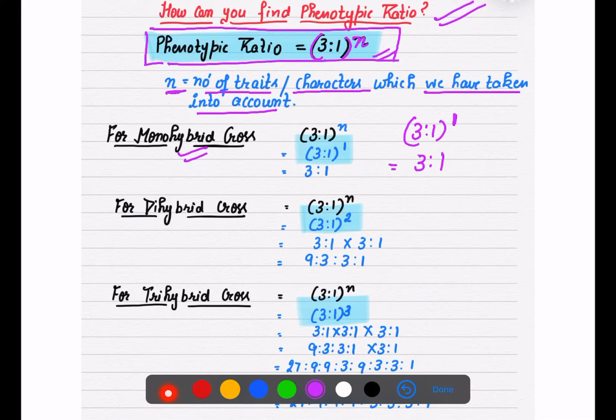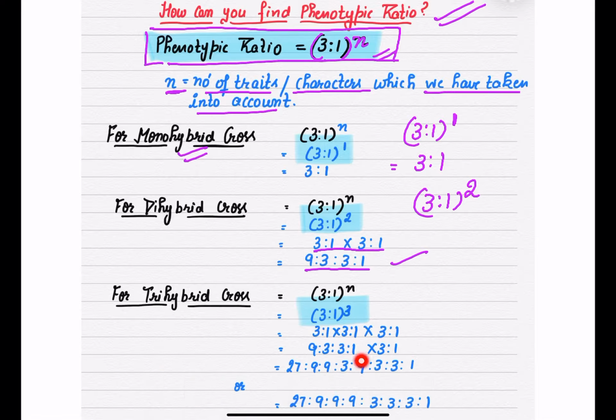So what is my phenotypic ratio there? Obviously it is 3:1. If I talk about a dihybrid cross, how many characters are we taking? 2. So 3:1 into 3:1, that is 9:3:3:1, that we know. Now the same for the tri-hybrid cross. We take 3 characters, so it will be 9:3:3:1 into 3:1.